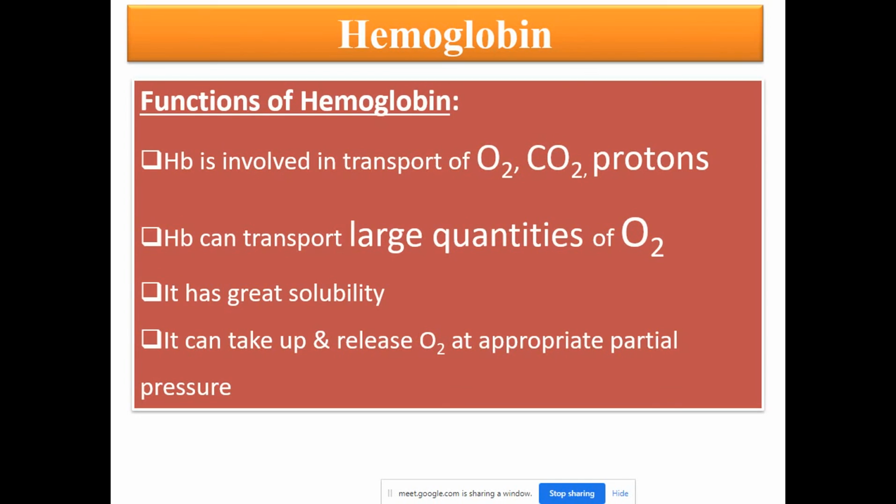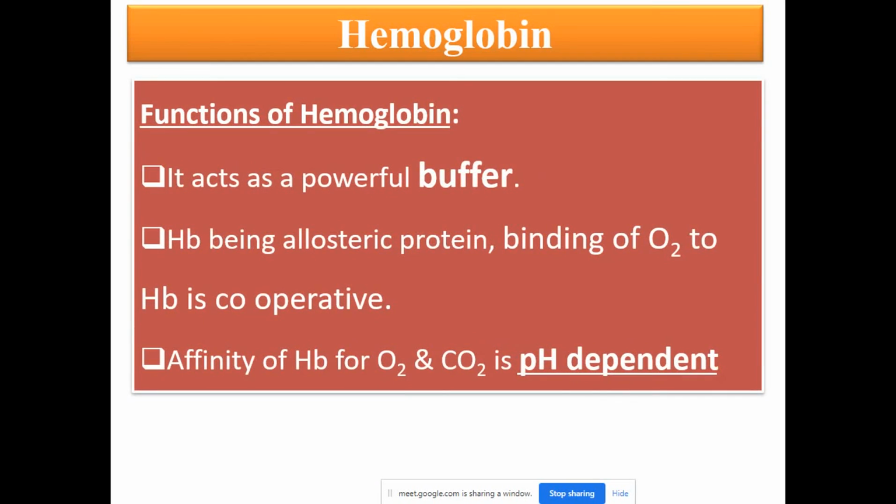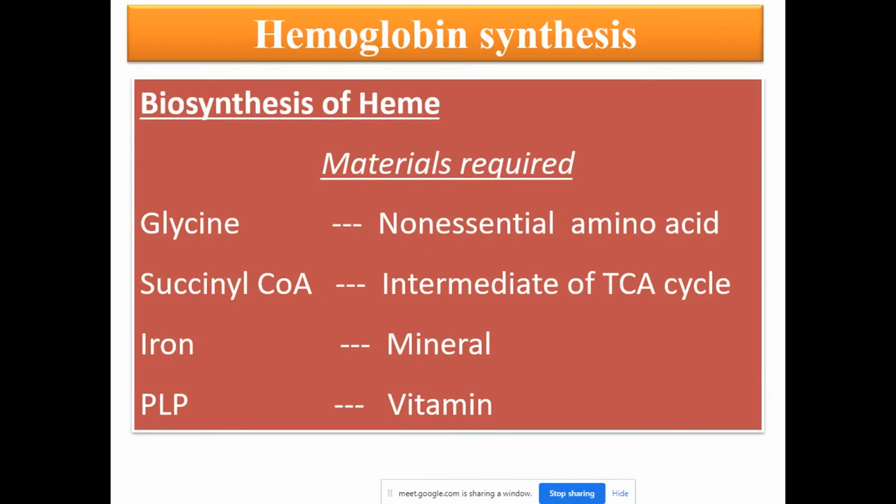It can take up and release oxygen at appropriate partial pressure. It acts as a powerful buffer. Being an allosteric protein, binding of oxygen with hemoglobin takes place in a cooperative way. Affinity of hemoglobin for oxygen and carbon dioxide is pH dependent. I will explain cooperative binding of oxygen in the later slides.